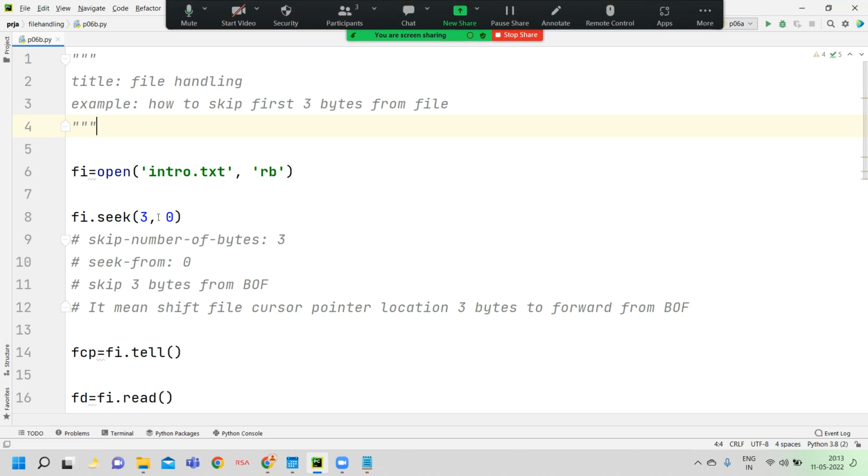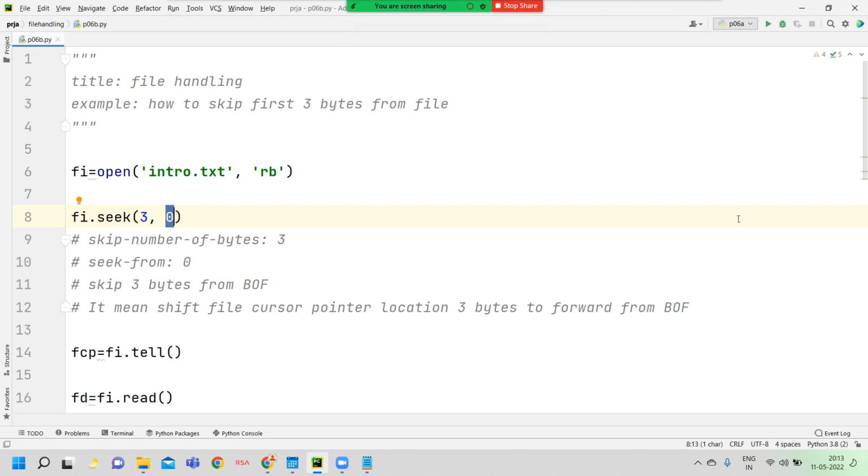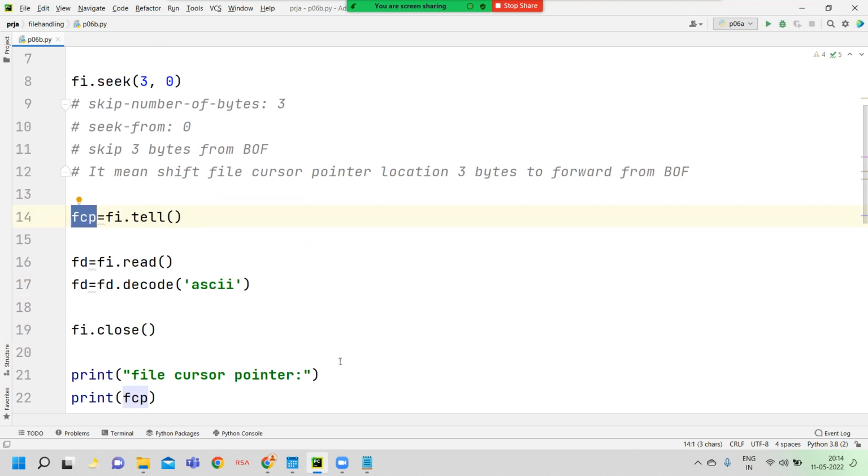So here I mention 0. You know that 0 is the constant number for the beginning of file. So here we mention 0. How many bytes do I want to skip? I want to skip 3 bytes, because of that we mention 3 here. Now the tell method returns 3, since the file cursor pointer location is now 3, so that value is stored into the FCP variable.